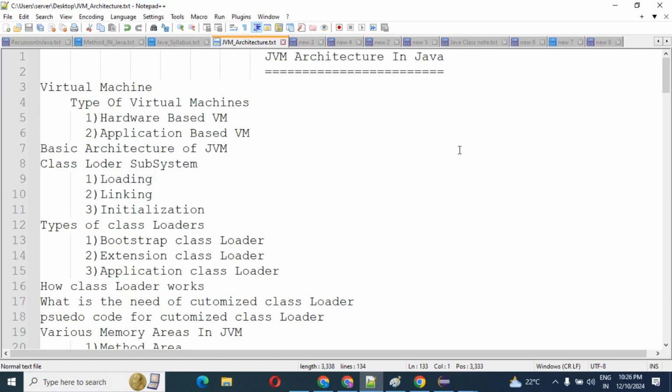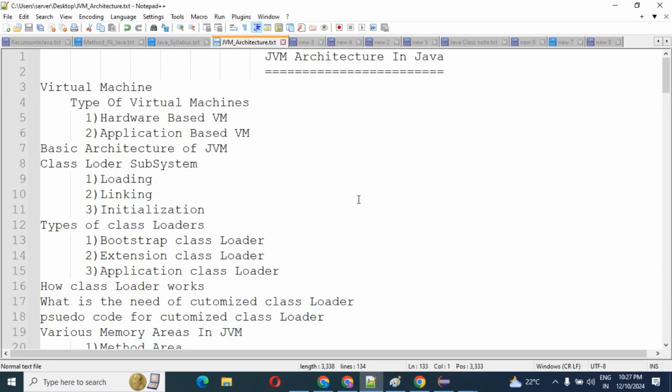And this is the next video I am going to explain today, that is completely linking. How the class loader subsystem works in terms of linking. Generally this linking is also separated into three activities. All these three activities I will explain one by one. Then I will explain initialization. So today I will complete the class loader subsystem. This is the first component in our JVM architecture.